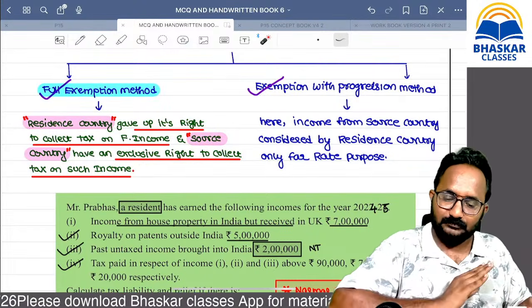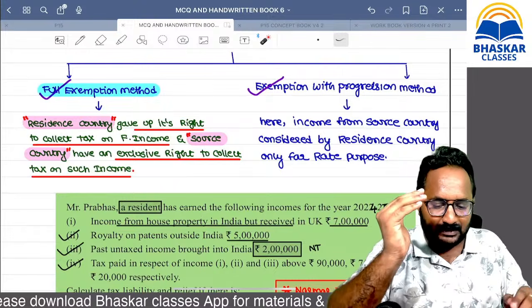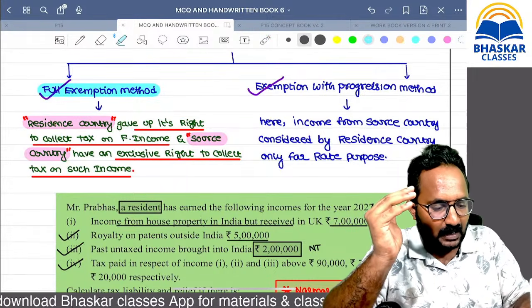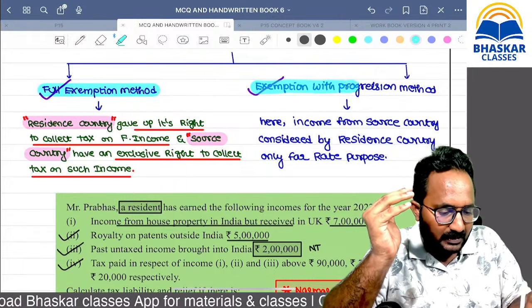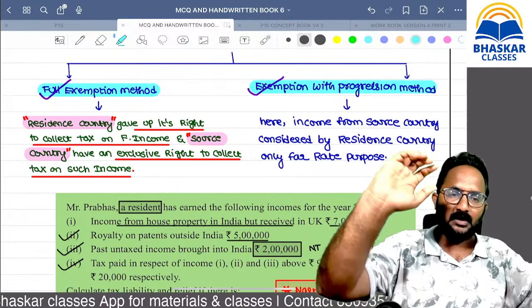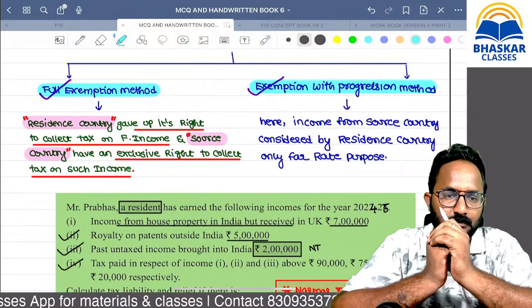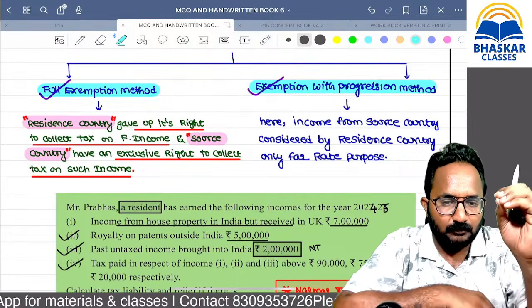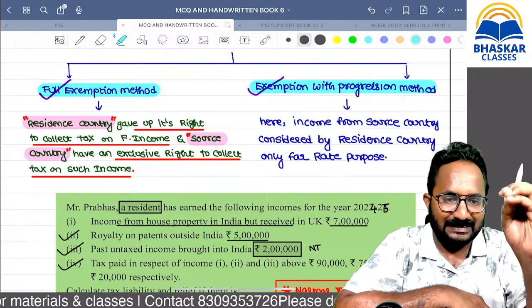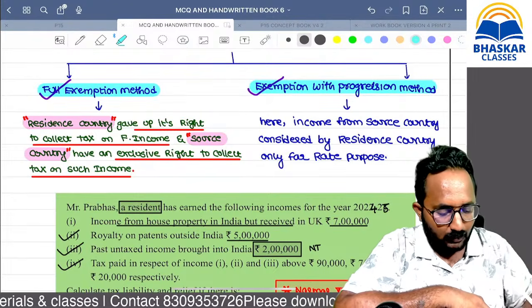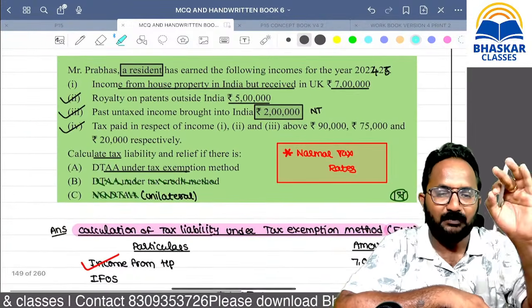Now, I want to tell you the exemption with progression method, and we are getting questions recurringly from the exemption with progression method. Sir, in the exam they will give you that method. Don't get tension about what regime, etc. In the exam they will give you that.